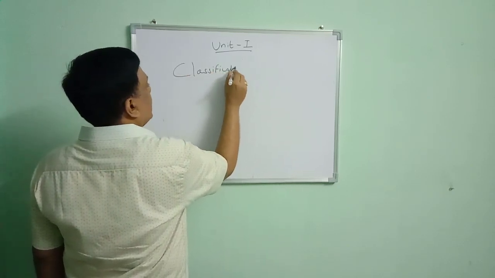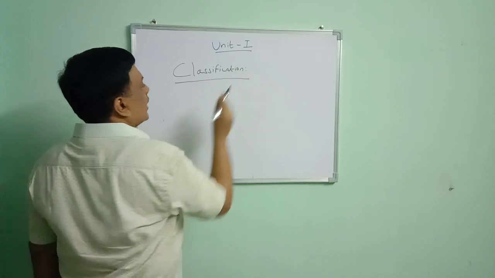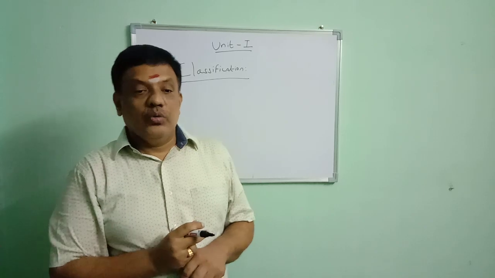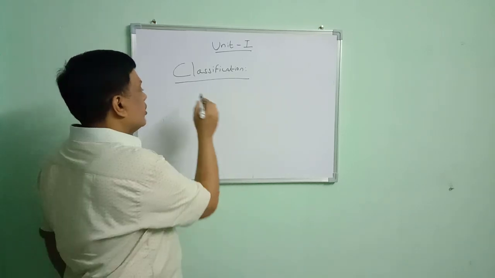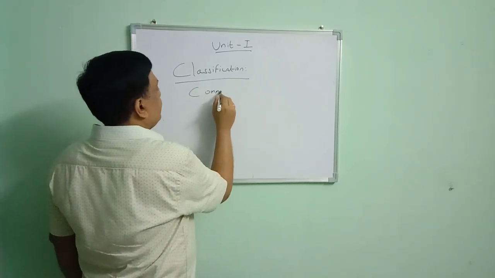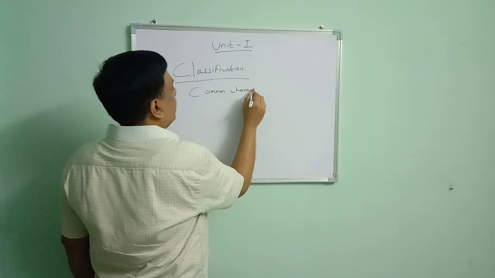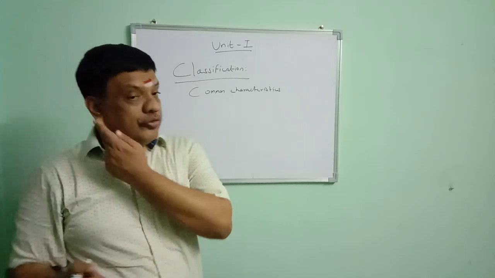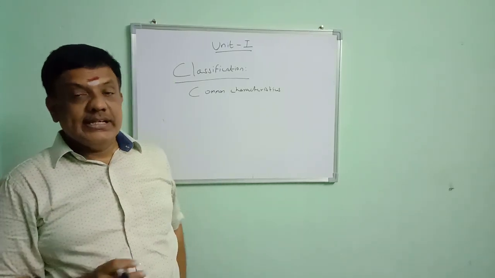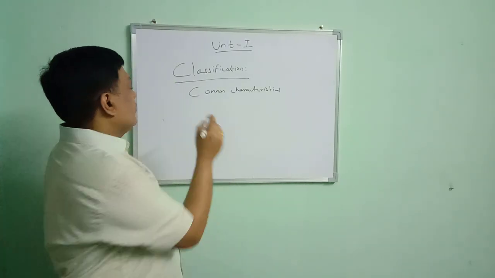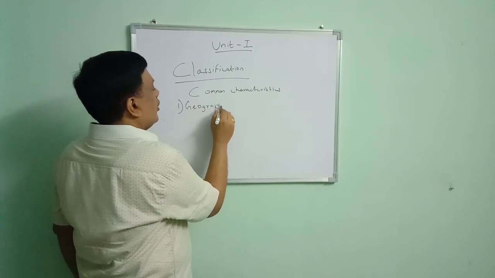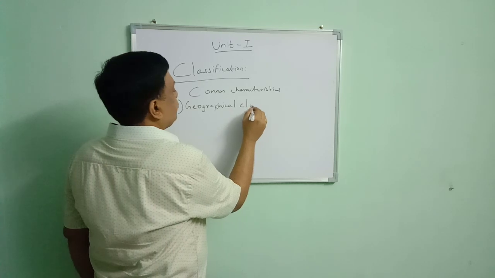After collecting the data, we need to classify the data. So in classification of data, we are going to arrange the data according to some common characteristics. So there are 4 different types of classification of data. First one is geographical classification.